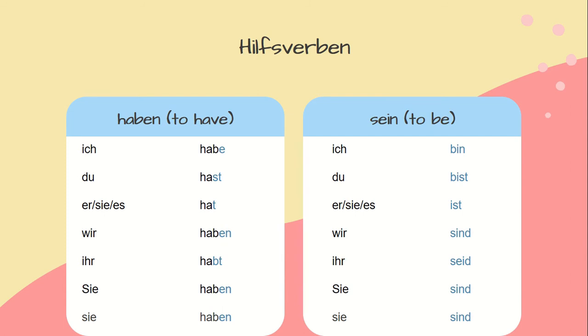Therefore, for the verb sein, the patterns are ich bin for I am, du bist for you are, sie, er, es ist for he, she, it is, wir sind for we are, ihr seid for you, plural, sie sind for they are.